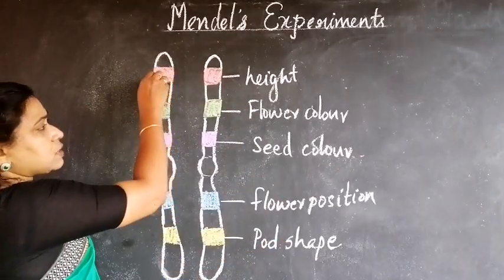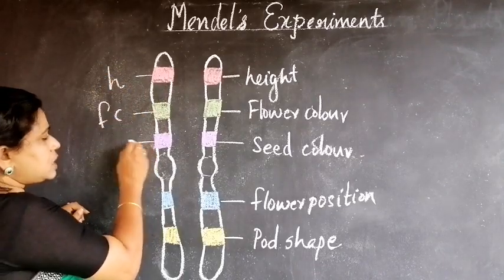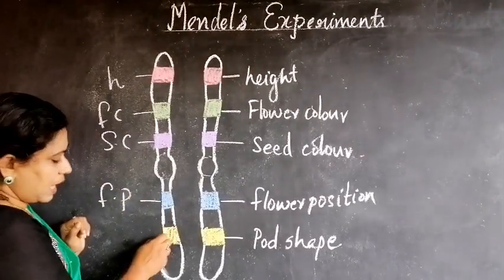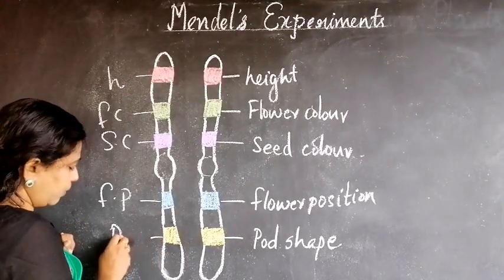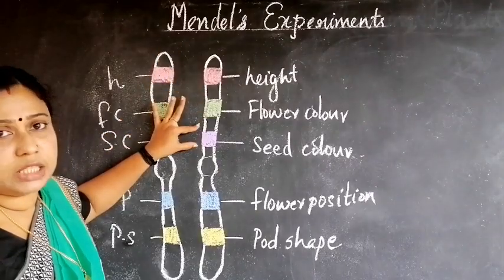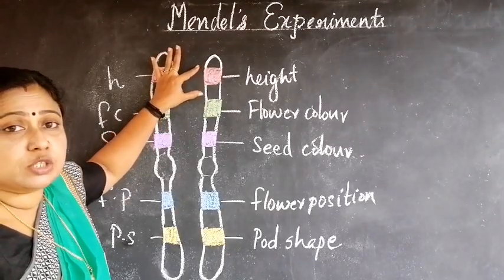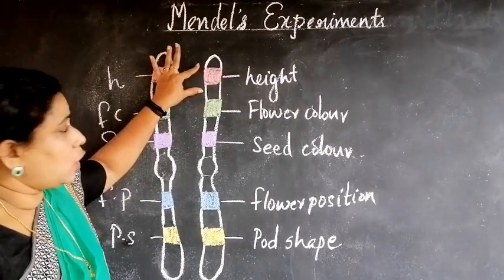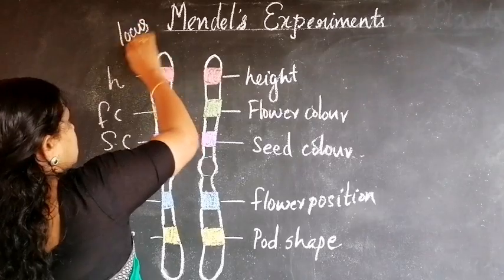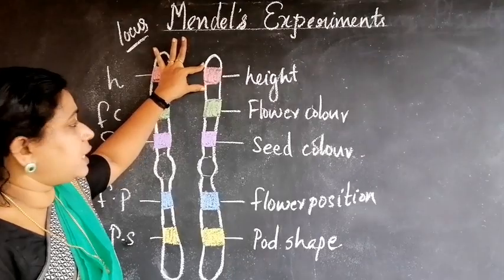So in this chromosome also, this is for the height, this is for the flower color, this is for the seed color, and these genes are for the flower position, and this is also for the pod shape. These genes are located in a particular position in the chromosomes, no? So that location in which the genes for a particular trait are positioned is known as locus.